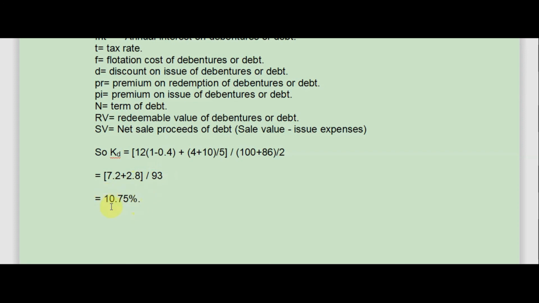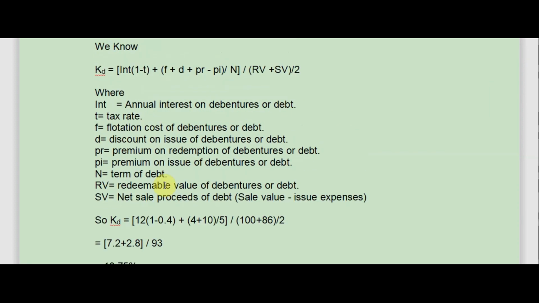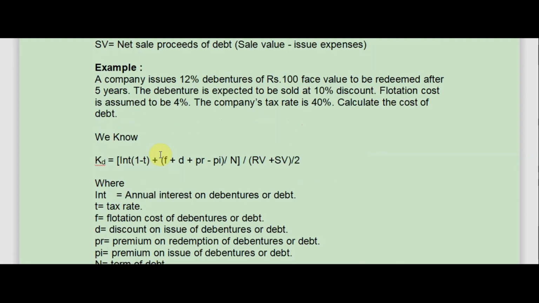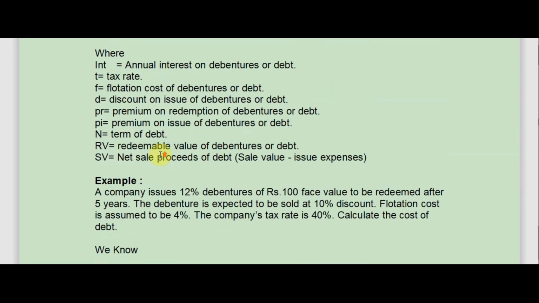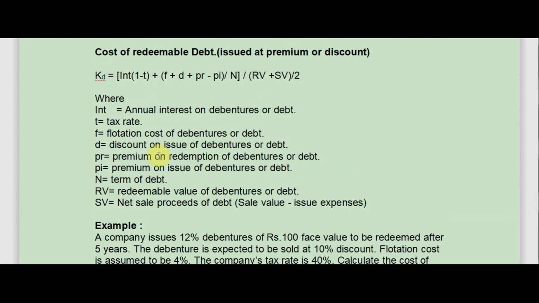So this is how we calculate cost of debt which is redeemable and which is issued at a par or at a premium or discount.